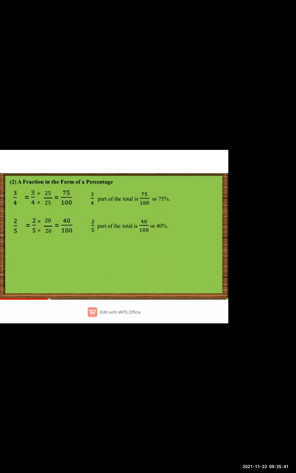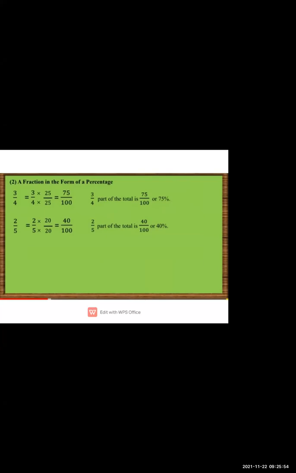Here we have seen how a percentage changes into the form of a fraction. Now we will see how a fraction changes into the form of a percentage. Now here it is given 3 upon 4, that is 3/4. So how will you do it?